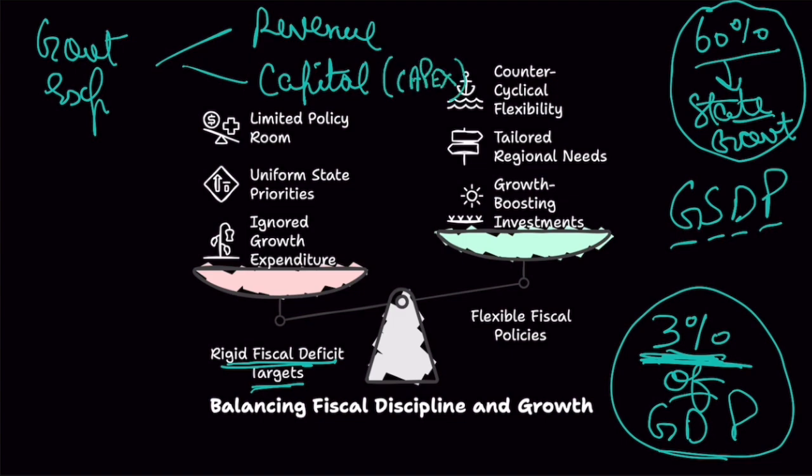Now, revenue expenditure is all about salaries for government employees, subsidies, all these things. If the Government of India has taken any loan, it will have to pay interest payments in future. Those interest payments would be part of revenue expenditure.